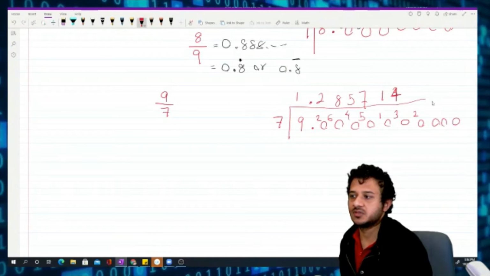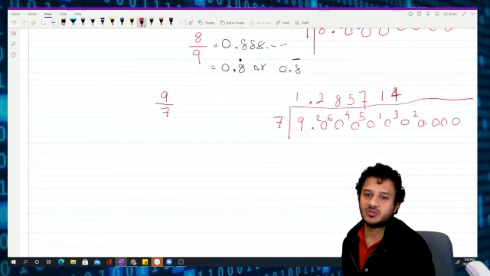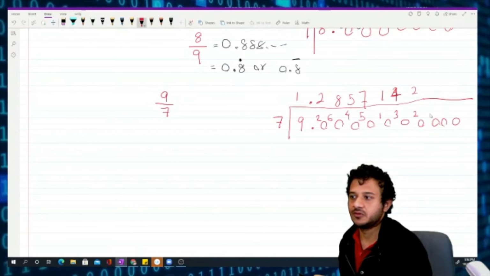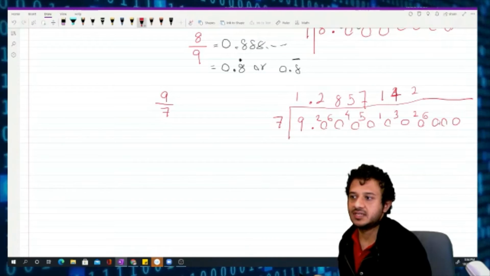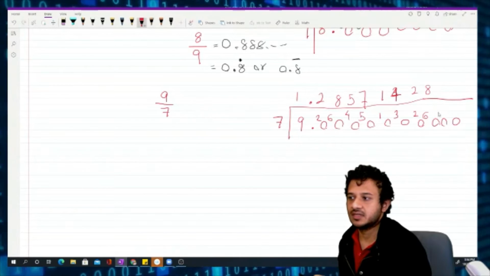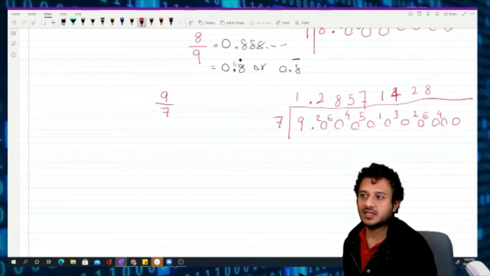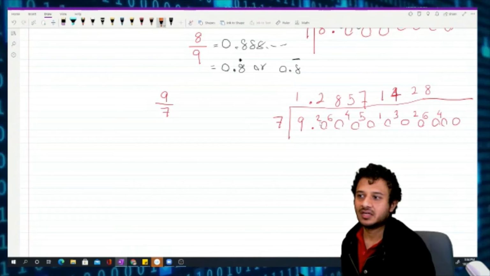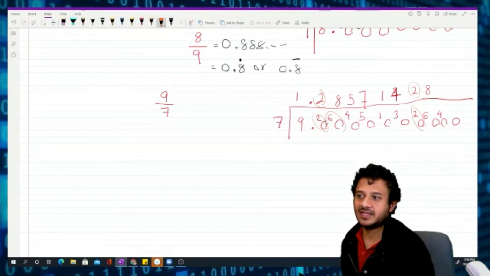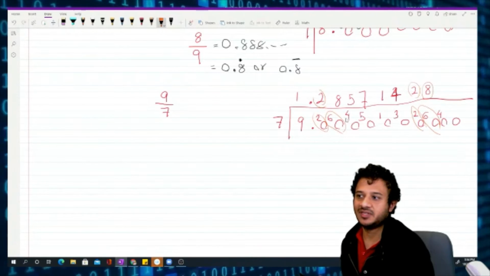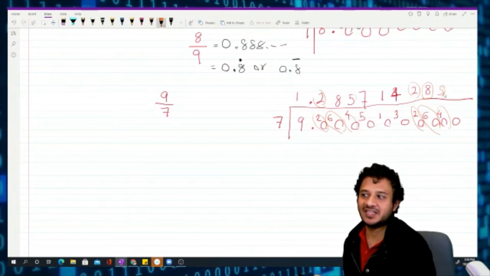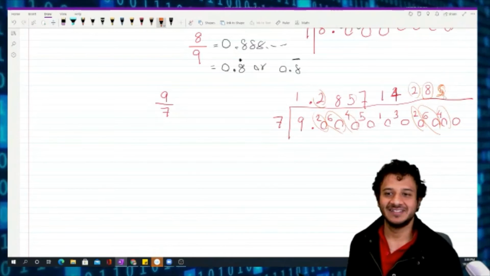So I will put some zeros again. How many 7s can go into a 20? That's a 2. Left over 6. How many 7s can go into a 60? That's a 8, which is 56. Left over 4. If you can see, now the same thing is happening here. Left over 2, 2 came here, and then again 60, 8 came here, 40, 5 will come here. So can you see? The same pattern will occur again. Do you get it, Leon?